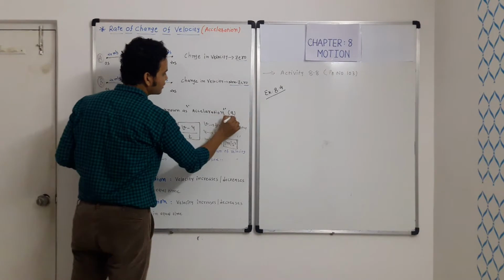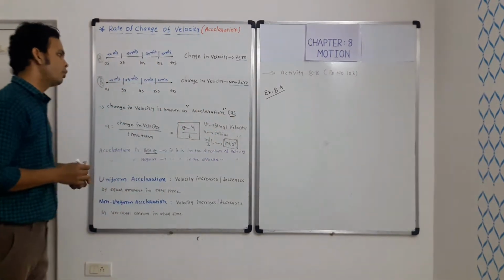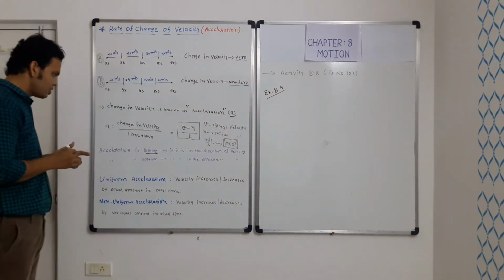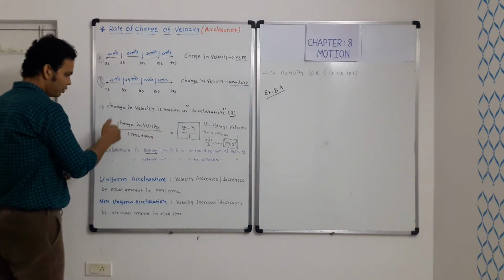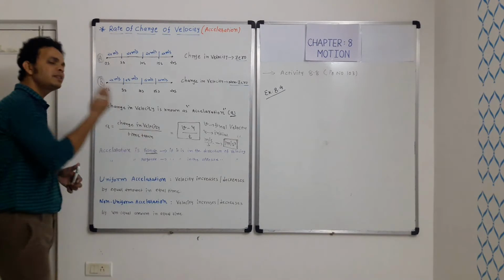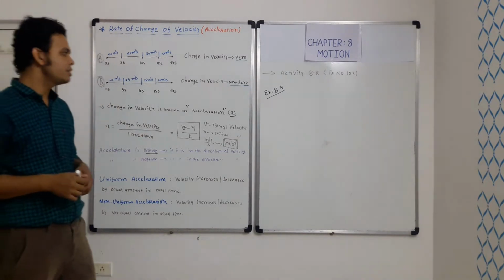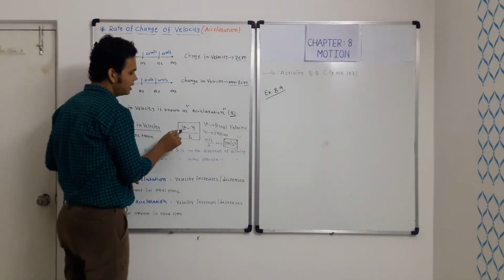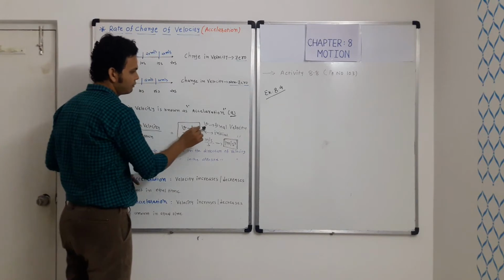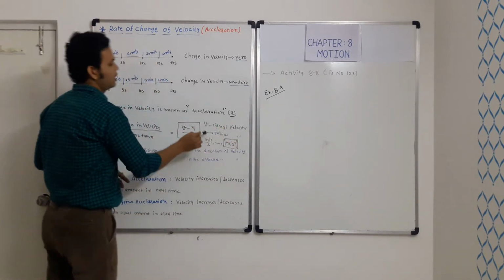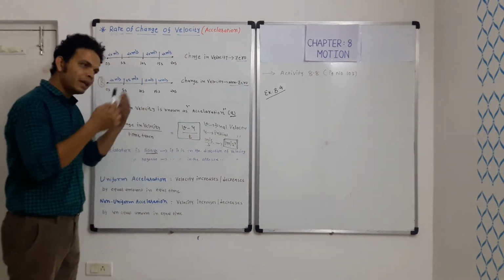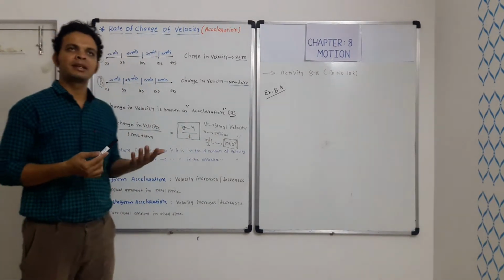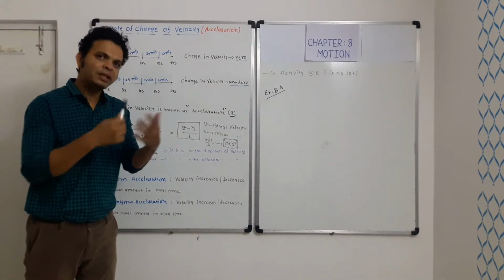The symbol for acceleration is small letter a. Acceleration is defined as change in velocity upon time taken. Now what is change in velocity? It is final velocity v minus initial velocity u, divided by t, where v is the final velocity, u is the initial velocity, and t is the time taken during which the velocity has changed.